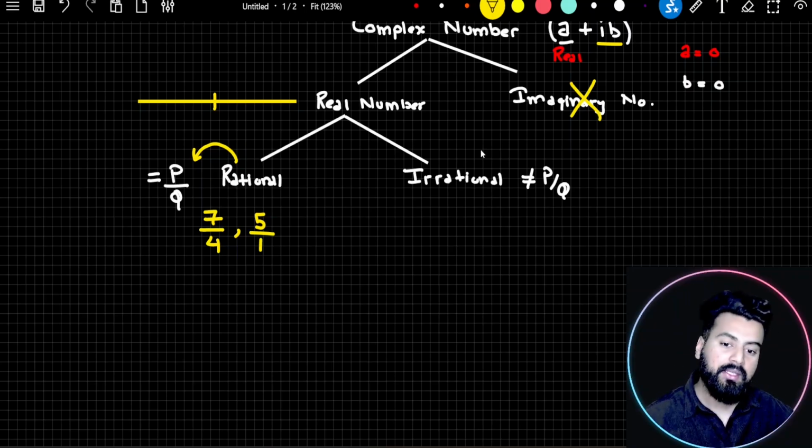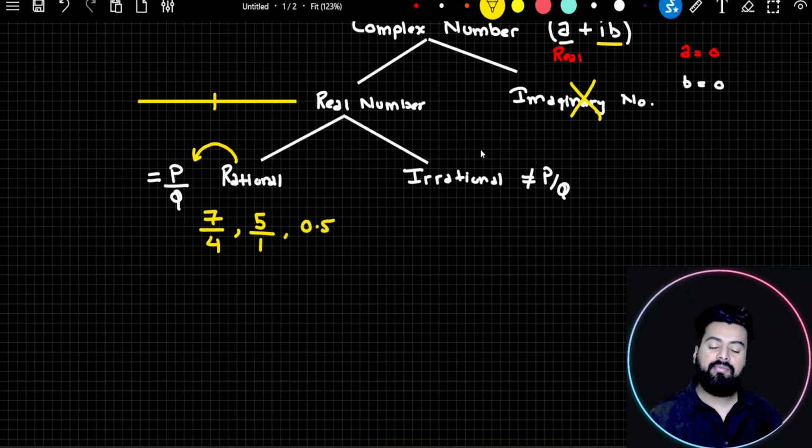So even after trying, if you are not able to write a number in the form of p by q, it means it is not rational. Simple definition. Now likewise, if I ask you about 0.5, is 0.5 a rational or irrational number? You will say, sir, although at present the number is not written in the form of p by q, this can be written. I remove the decimal and then I'll get 10 in the denominator. Since I'm able to write it in the form of p by q, therefore this number is also a rational number. So the definition of rational, try to recall: a number which can be written in the form of p by q. I hope all these examples are clear.